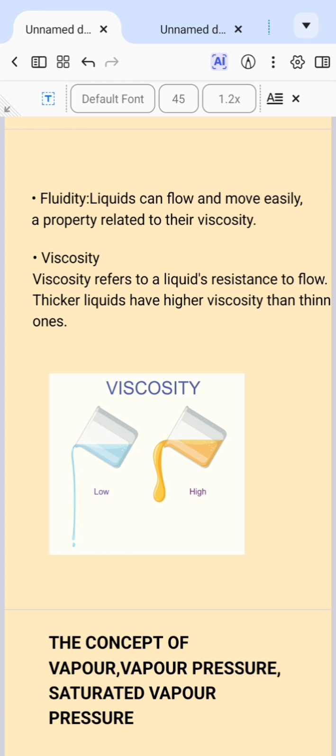What do we mean when a substance, say a liquid, is viscous? This means a liquid is thick and it does not flow easily. So viscosity refers to a liquid's resistance to flow. Definitely the viscosity of water is very low compared to honey, for instance. Oil, for instance, is another example of a substance that has high viscosity.